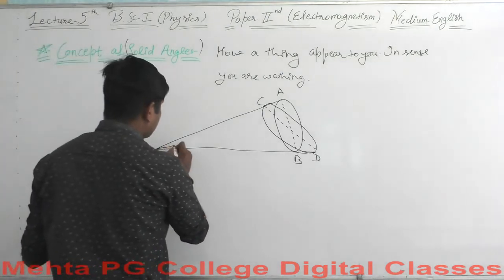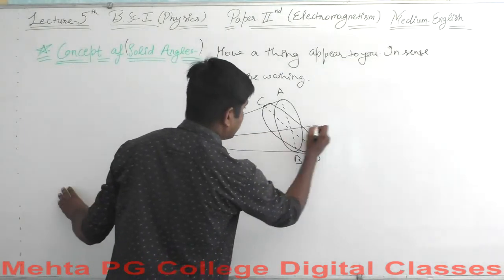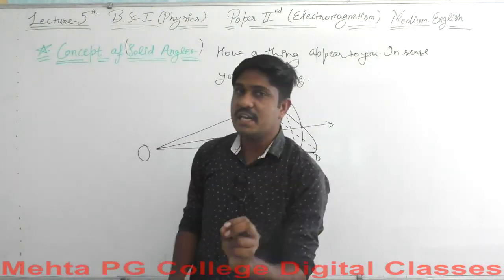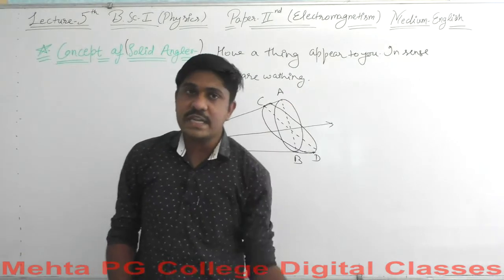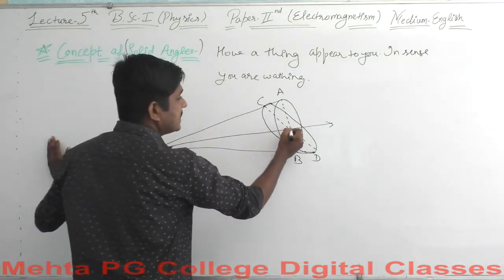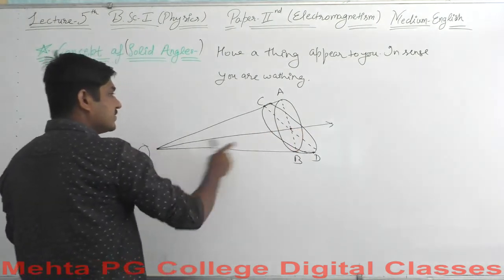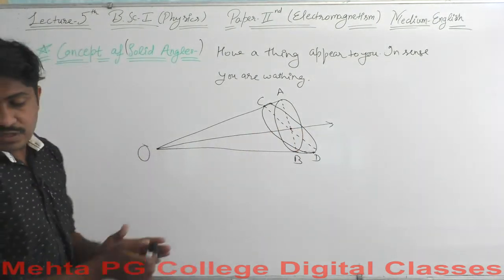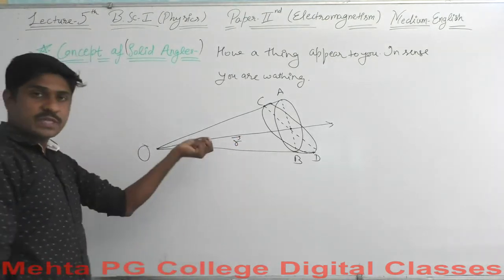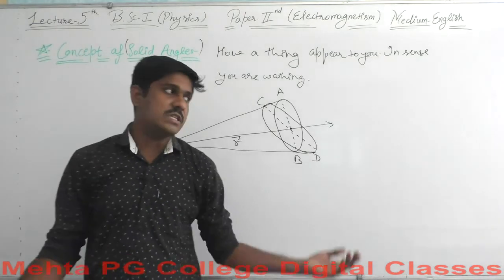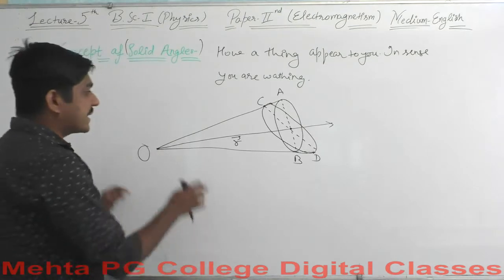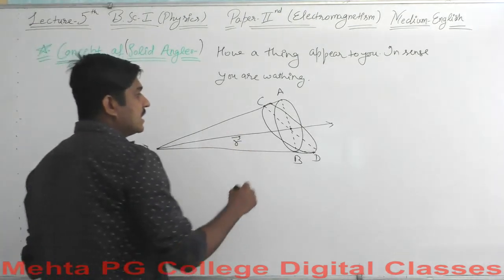This must be the center of the line of sight, because every time you watch an object there will certainly be a center where your visual focus stays. Say this is the point, and let the distance of this point from point O be R, because R represents the position vector, or you can say the displacement vector here.